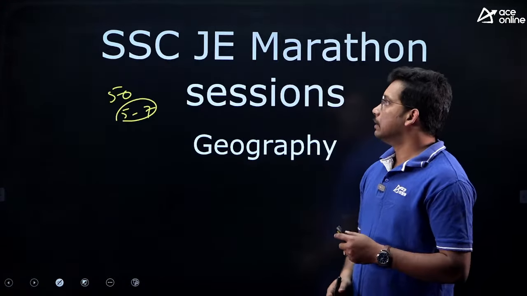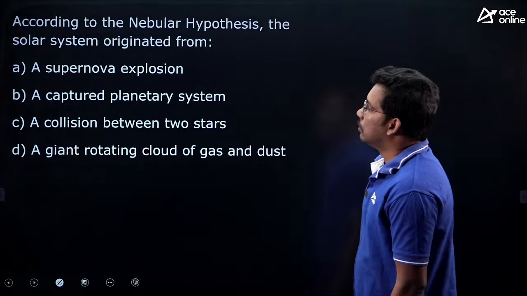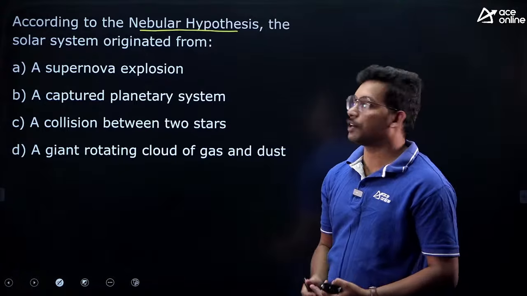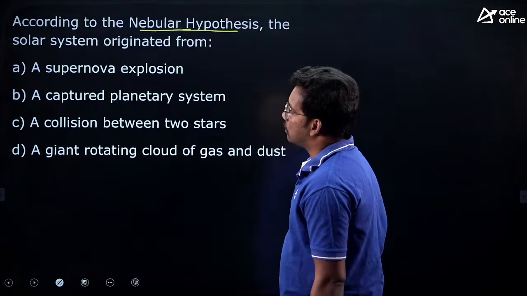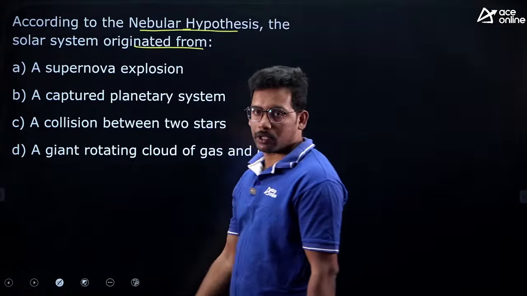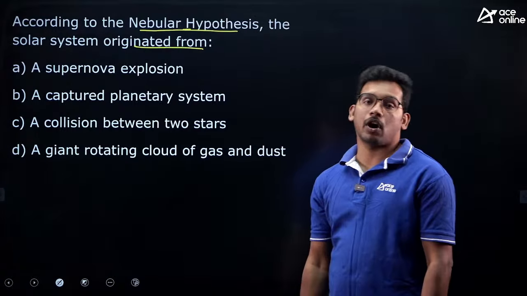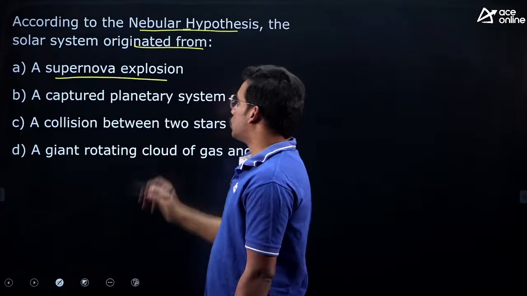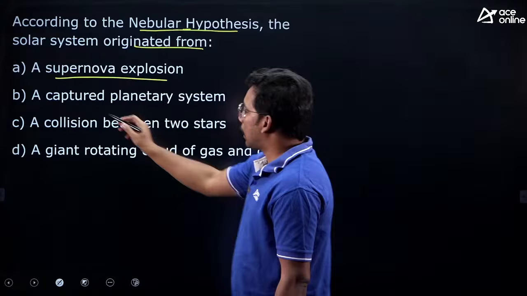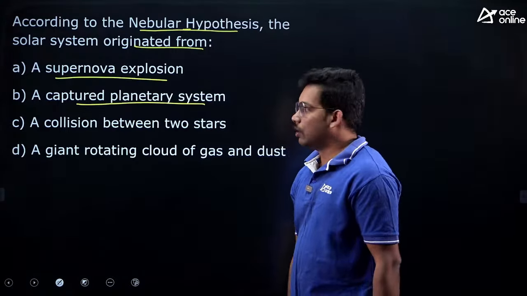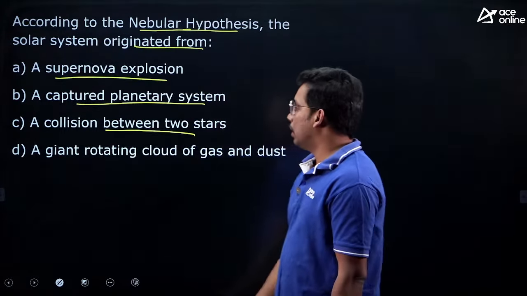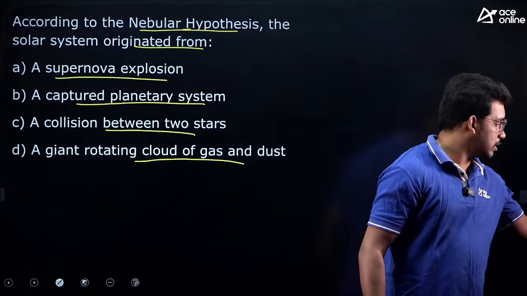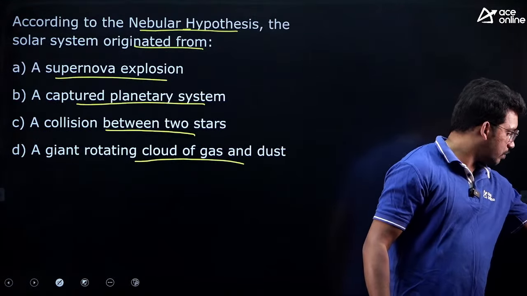First question. We will go topic wise. According to the nebular hypothesis, the solar system is originated from. The question is asking how the solar system originated, and they have linked it to the nebular hypothesis. The options are: a supernova explosion, a captured planetary system, a collision between two stars, a gained rotating cloud of gas and dust. Take 10-15 seconds and then try to answer the question.